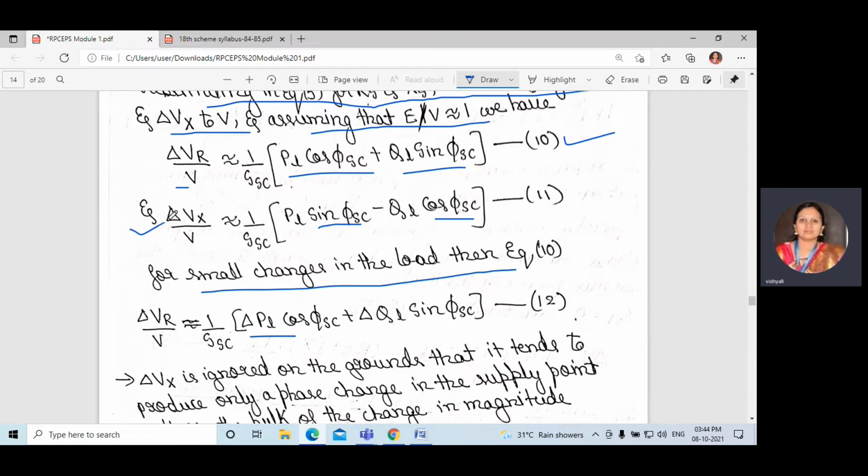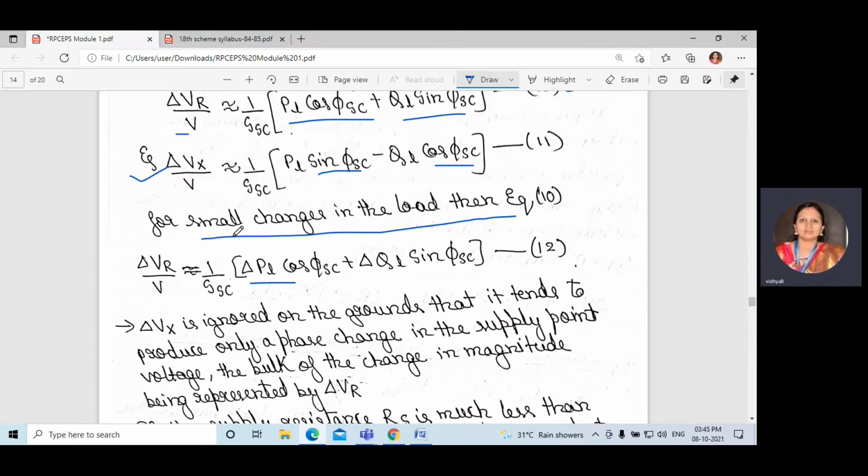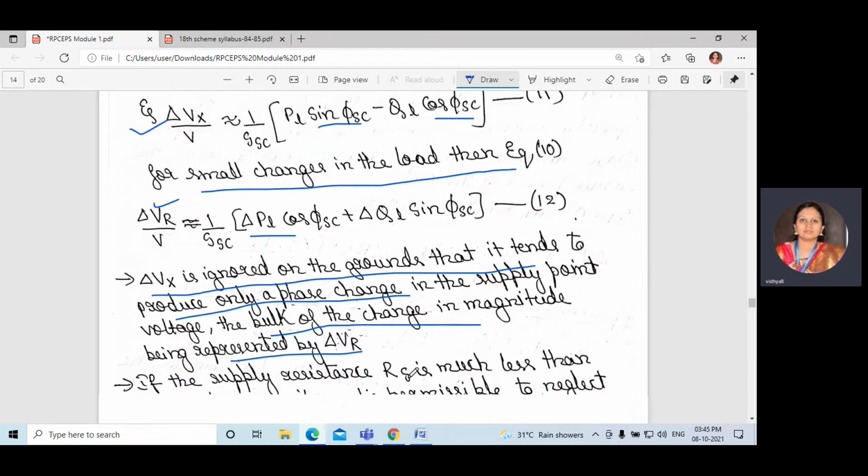We are neglecting this term because it will not get changed much by a change in the load side or in the supply side. Delta Vx is ignored on the grounds that it tends to produce only a phase change in the supply point voltage. It will not create any fault like that. The bulk of the change will occur in delta VR, the change in the magnitude being represented by delta VR.